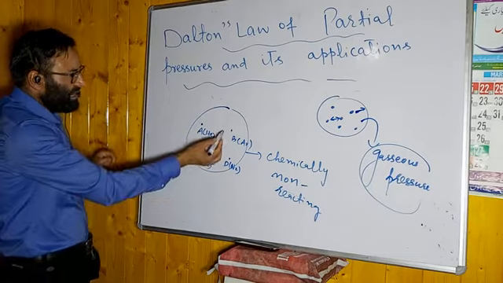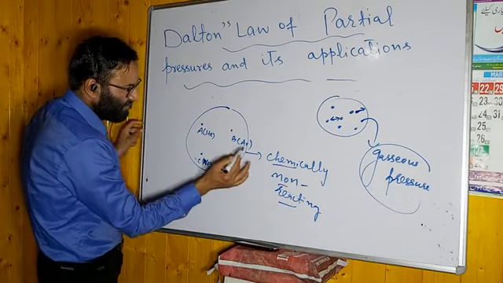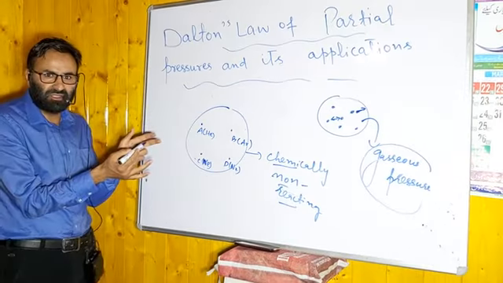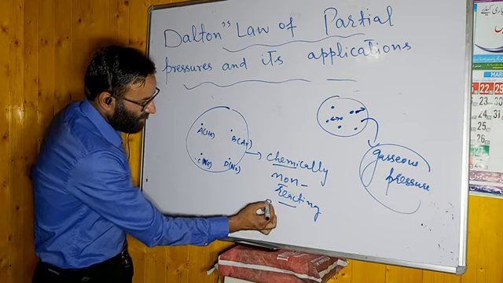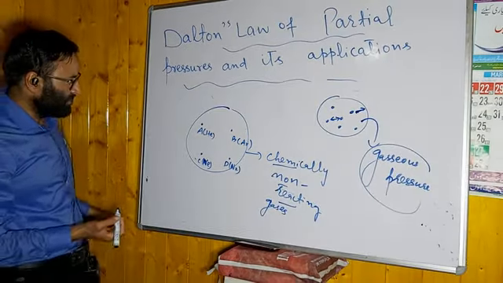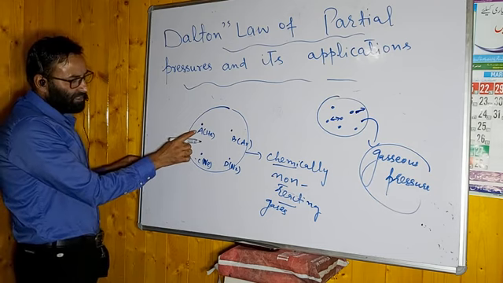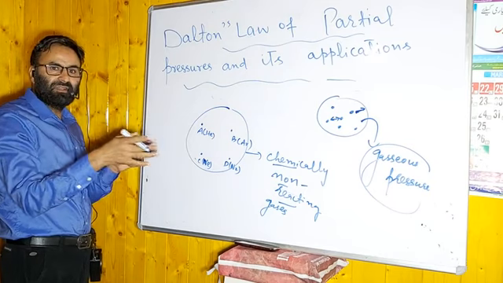Now, if we have a mixture of chemically non-reacting gases, they don't react with each other. As per Dalton, A will exert pressure, B will also exert pressure, C will also exert pressure, D will also exert pressure.